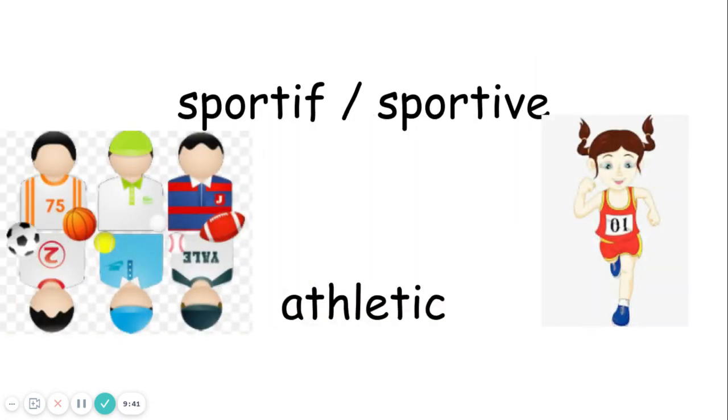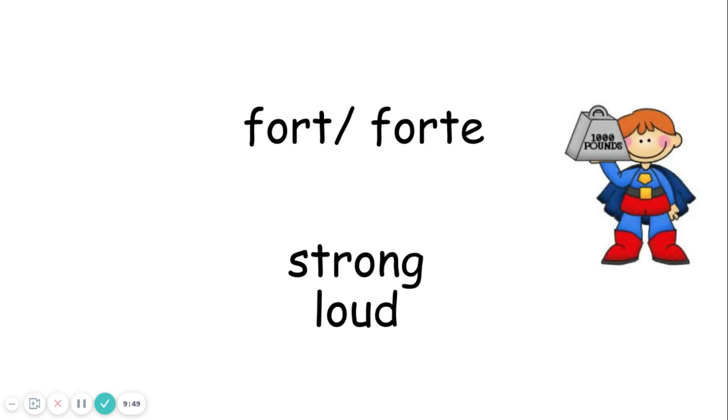Sportif, sportive. It changes for girls. Athletic, sporty. Fort or forte. Strong, loud. For those who play an instrument, you see forte, which is actually Italian, but same meaning. Play loud, play strong.